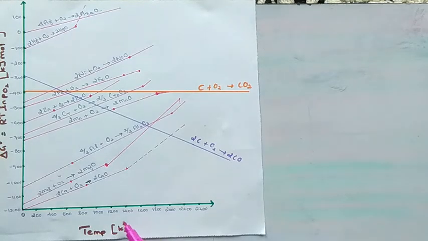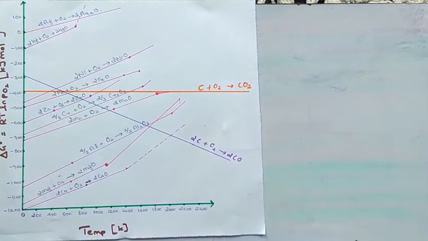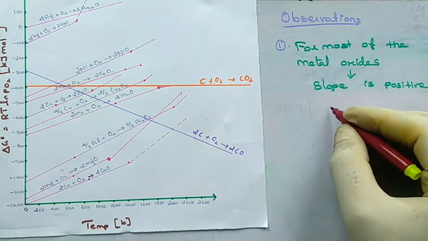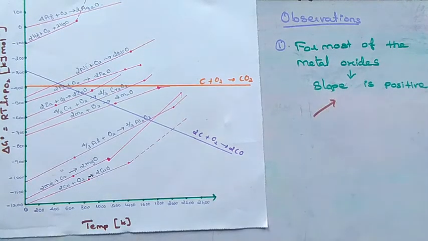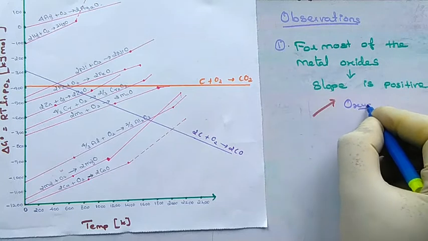This diagram is called the Ellingham diagram. Now we are going to see some observations from the Ellingham diagram. First observation: for most of the metal oxide formation, the slope is positive, which means the slope is upward. Due to that, it is called a positive slope.